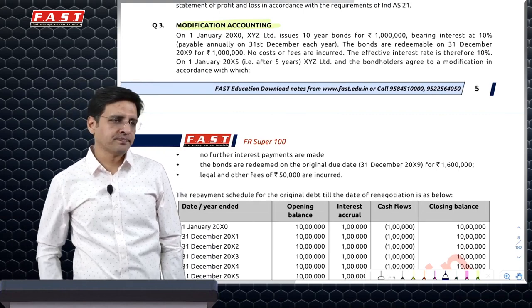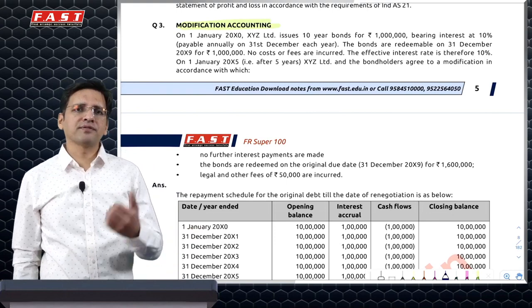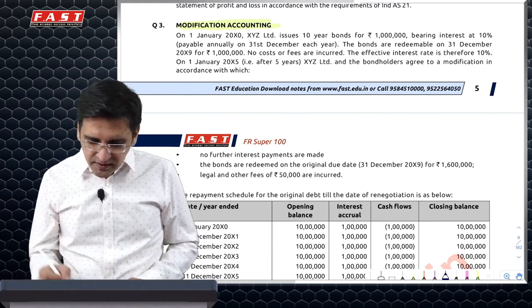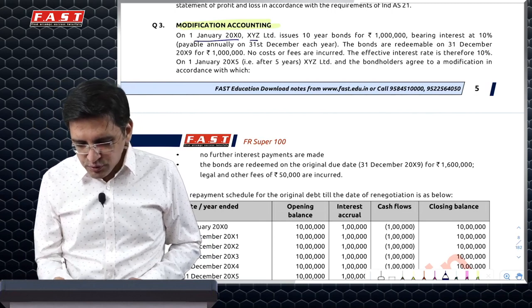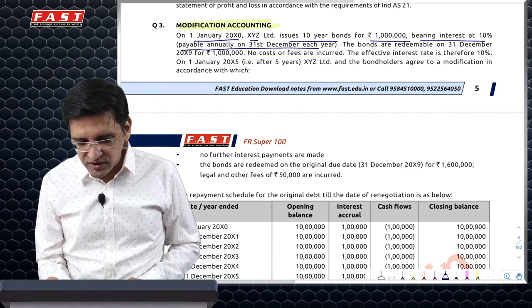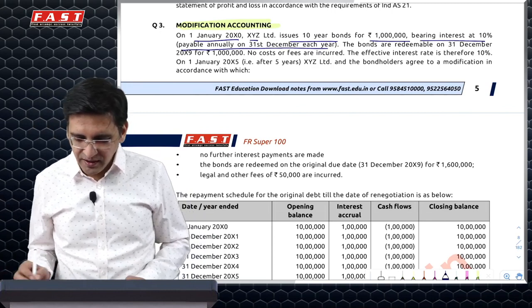favorite questions. In fact, in July 21, the question which was there related to financial asset modification. In this case, the question says on 1st January XYZ issues 10-year bonds for 10 lakh bearing interest at 10% payable annually on 31st December every year. So this is a calendar year.